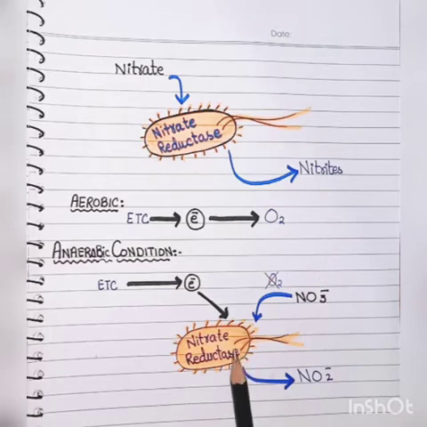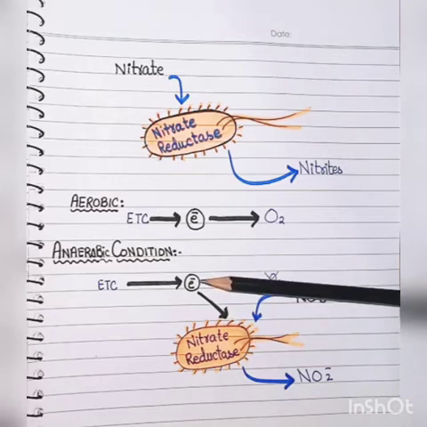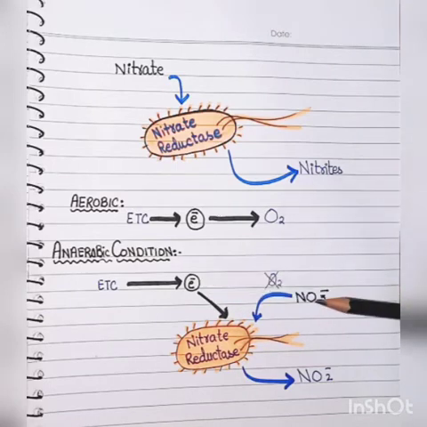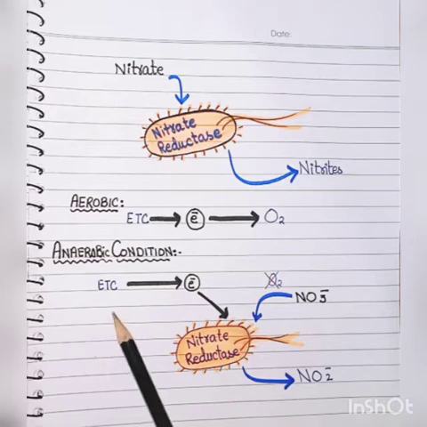Then the bacteria look in the environment, and if they find nitrate, they form the nitrate reductase enzyme, which takes these electrons, and as a result the nitrate is reduced into nitrite. So bacteria keep the electron transport chain functional even in anaerobic conditions.